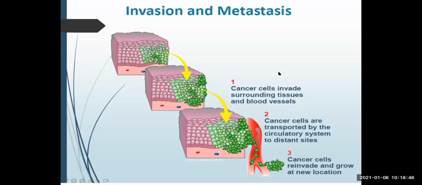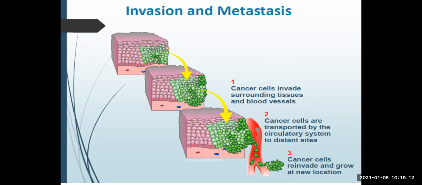What are the important properties of this malignant tumor? Though you already know, the two important properties are revised here: local invasion and distant metastasis. Now let me repeat a bit here. There are four cardinal features of malignant tumor which separate it from benign tumor.